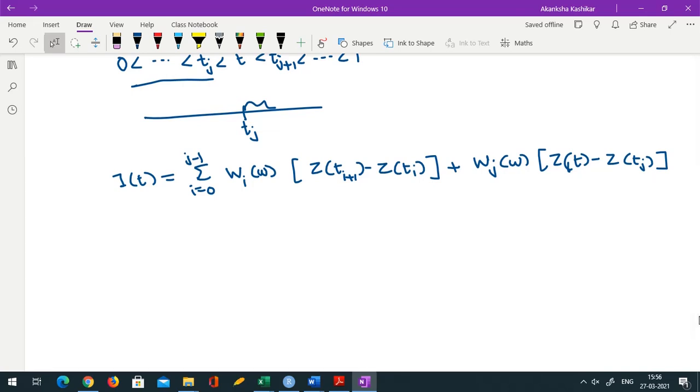This does have certain interesting properties, so let me try to list some of these. These are properties of the Itô integral of a simple process.